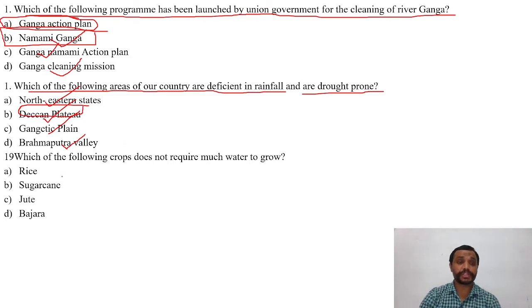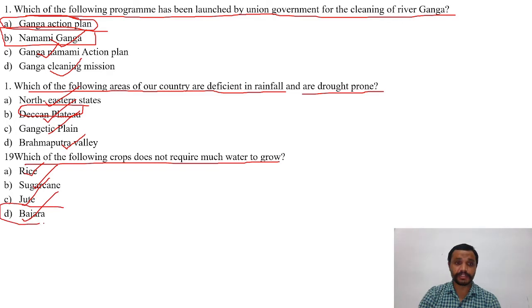Now, next question is, which of the following crops does not require much water to grow? Options are A. Rice, B. Sugarcane, C. Jute, D. Bajra. The right answer is D, that is Bajra.